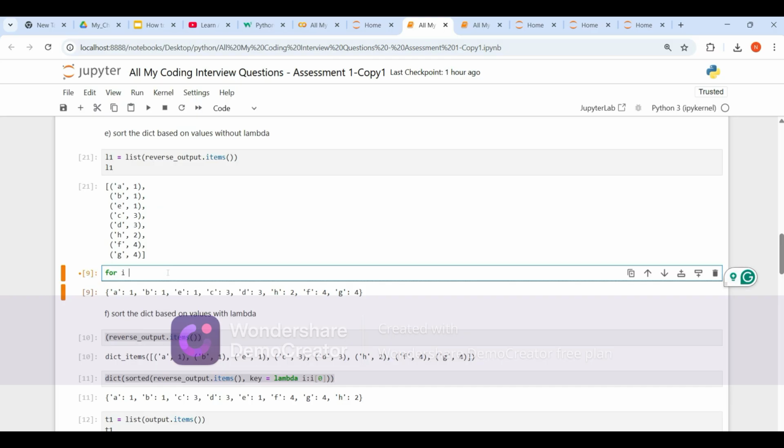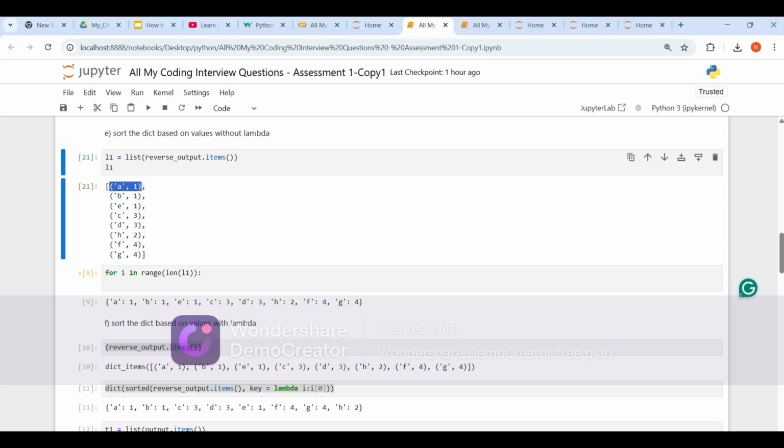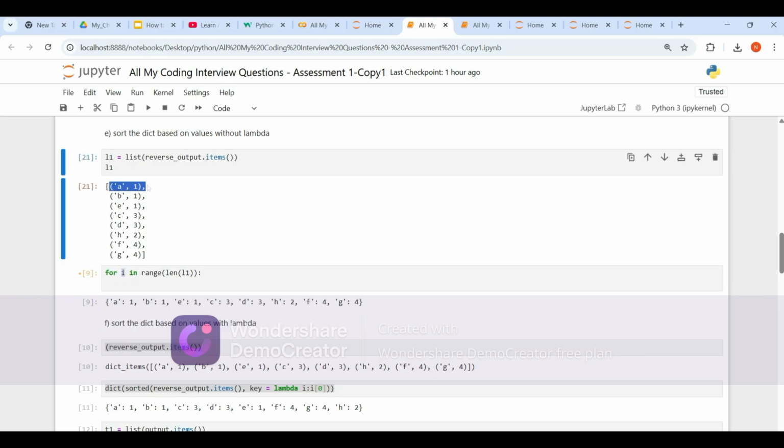For i in range length of L1. Next we need one more loop, right? Because we are comparing these initially with all other elements. This gives us i, but we also need another loop to go through all the other elements.